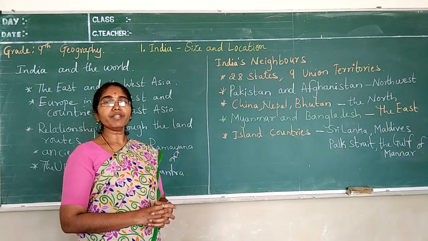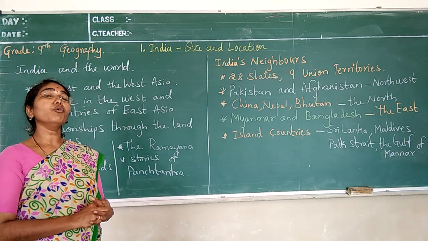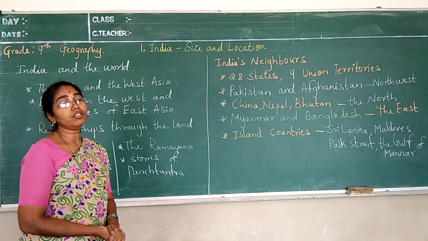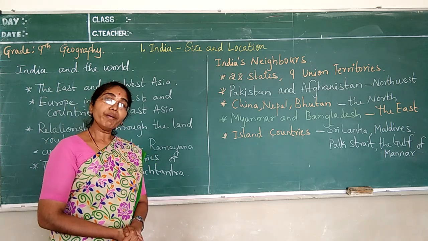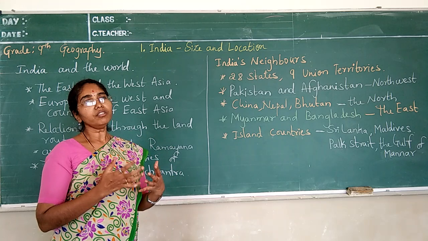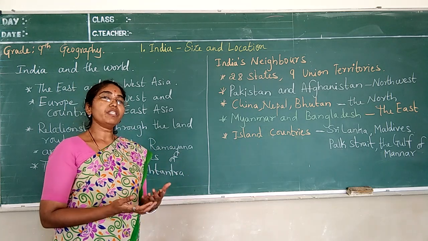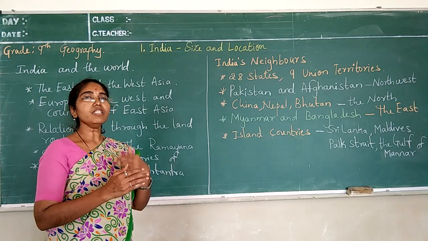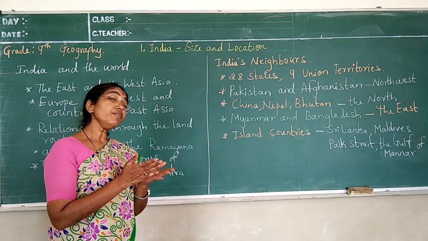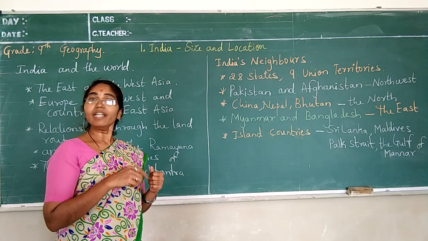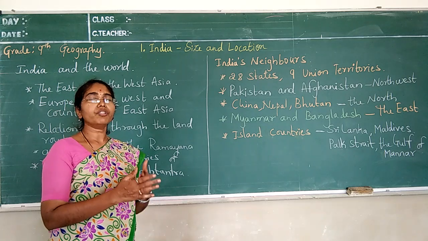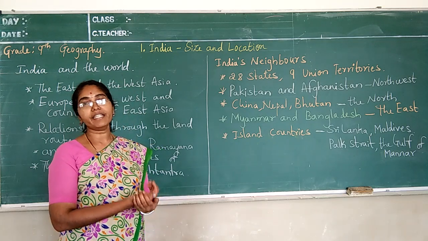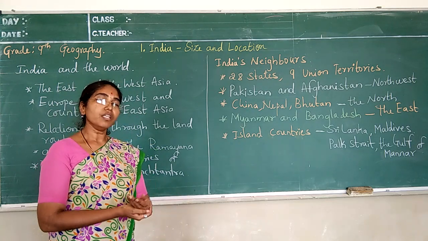For example, we can understand the Ramayana, Mahabharata, and the Upanishads, and the elaboration of religious things, that is Jainism and Buddhism.